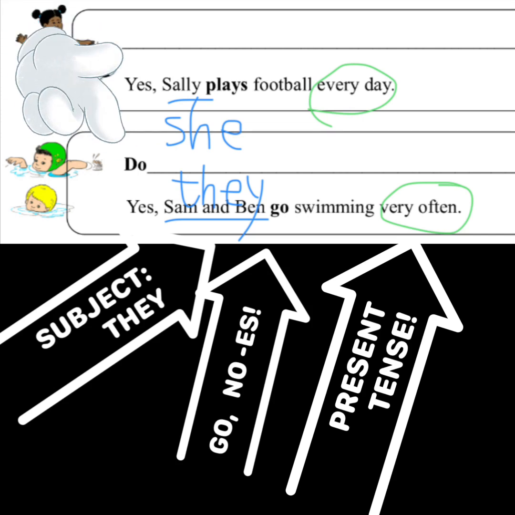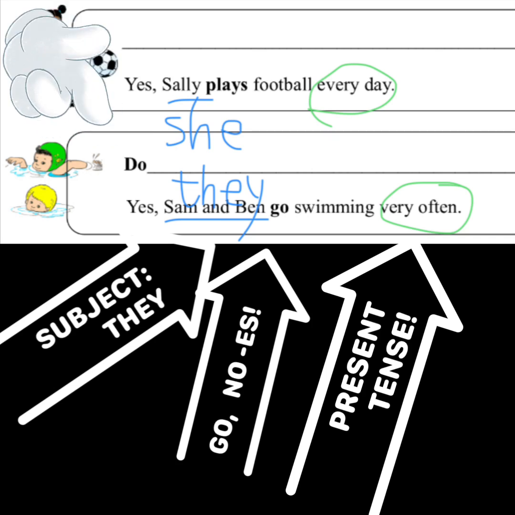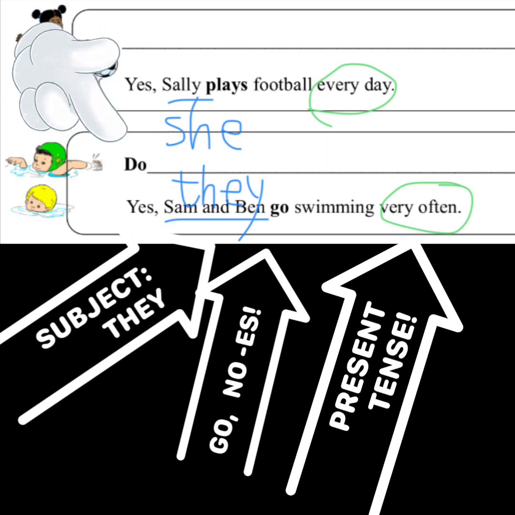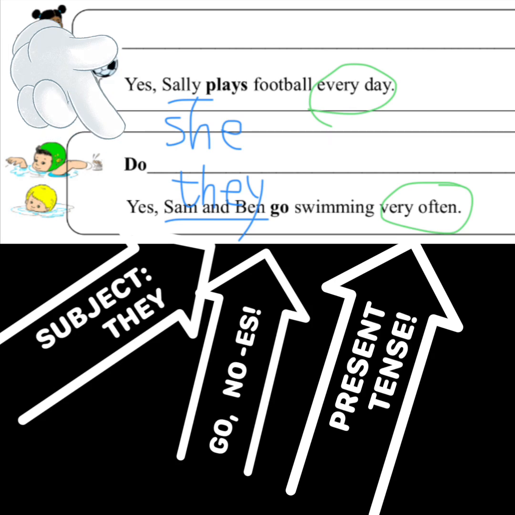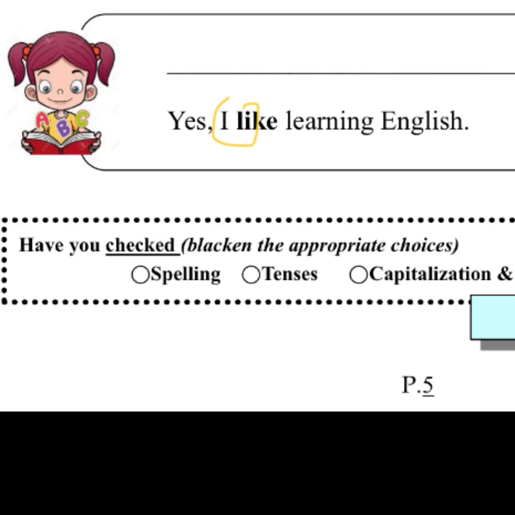In the question, instead of does, since the subject is they, not he, she, it, we use do to ask the question. Do Sam and Ben go swimming very often? Question mark.